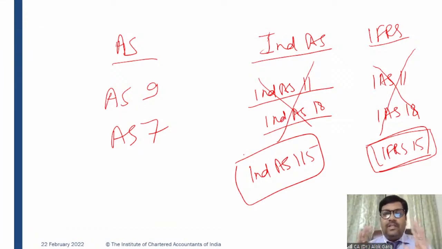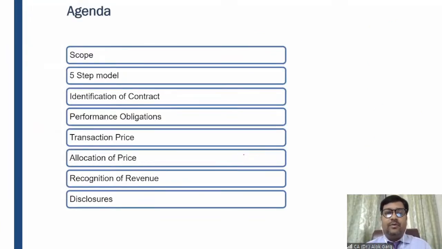So the agenda is clear: what AS, Ind AS and IFRS are. Ind AS are the Indianized version of IFRS applicable to India. So Ind AS 115 is the counterpart standard of IFRS 15, which is applicable to India. We are talking about Ind AS 115, revenue from contract with customers. My dear students, I am taking you through an Excel file, and let me know if the Excel file is visible.